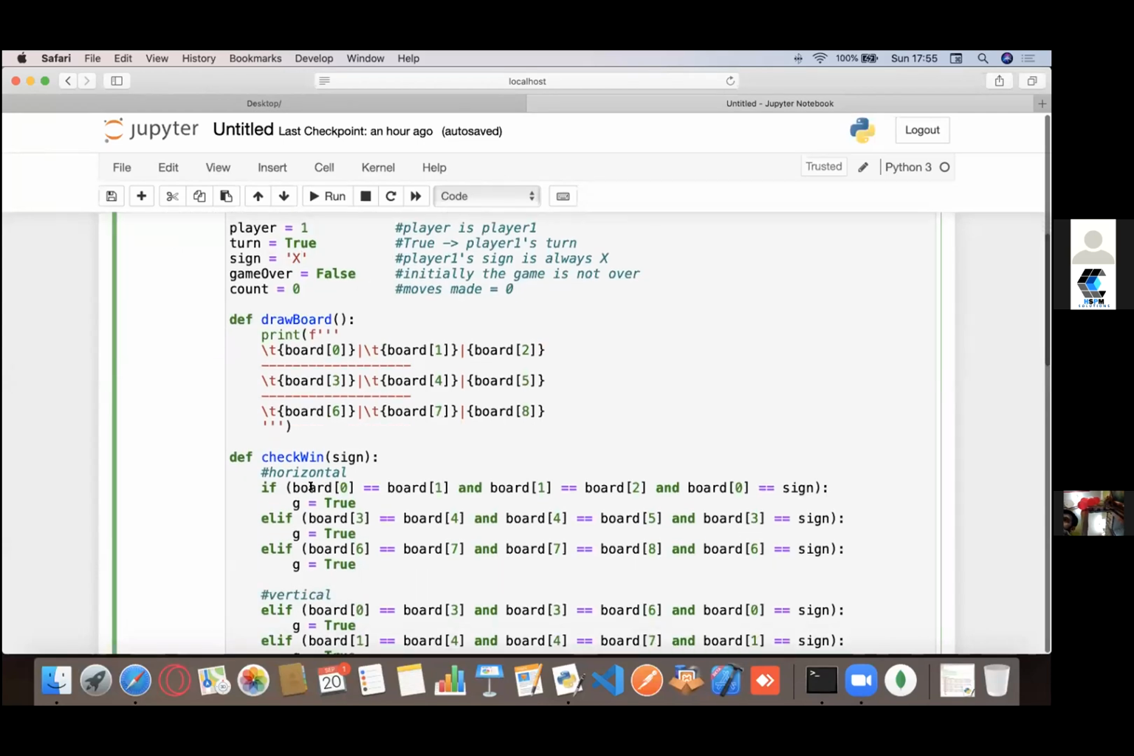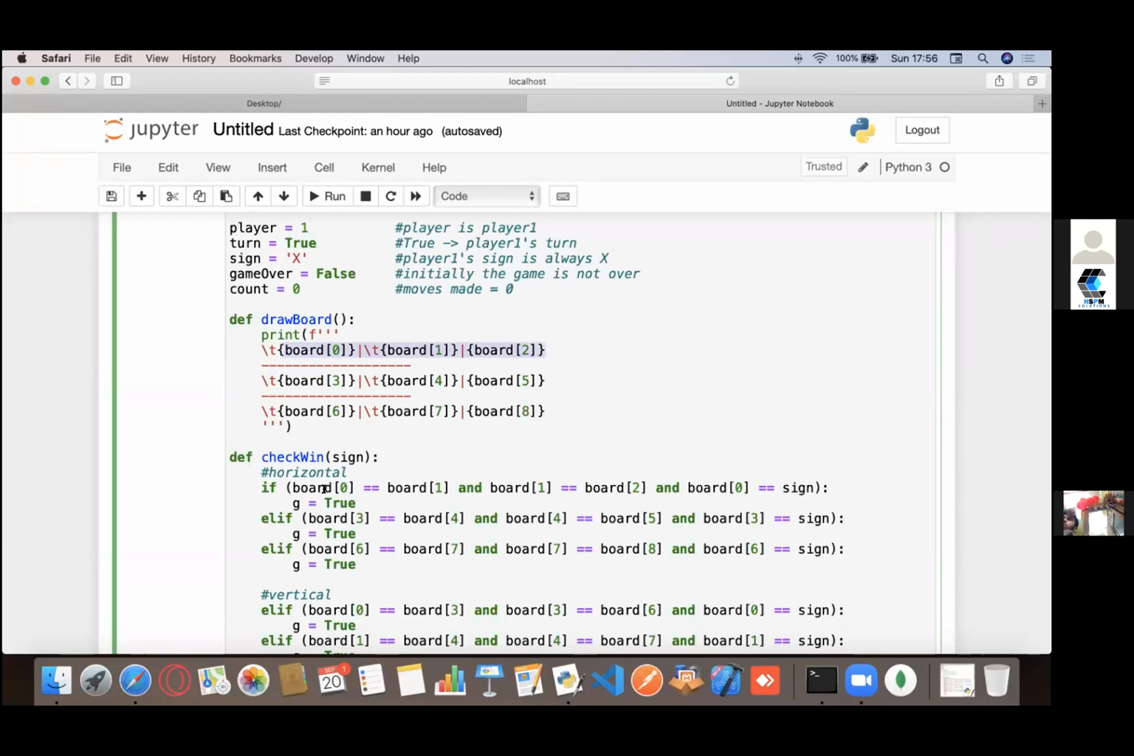So now I'm checking if board of 0 and board of 1 and board of 2, so if the first row consists only of X. So if they are all equal, board of 0 equals board of 1 and board of 1 equals board of 2. So basically these three values are equal. If they are filled, like let's say they're the same, but they're not X, it's 0, then I would win, right? So that's exactly what I'm doing.